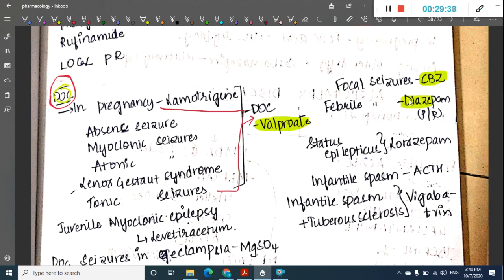Then for febrile seizures, we can use diazepam by the per rectal route. For status epilepticus, lorazepam is the drug of choice. For infantile spasm, ACTH is used as the drug of choice.